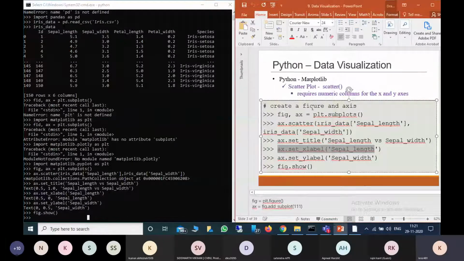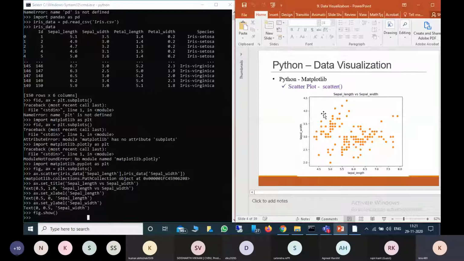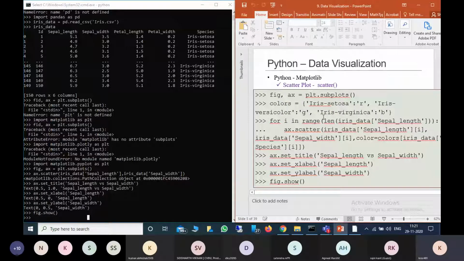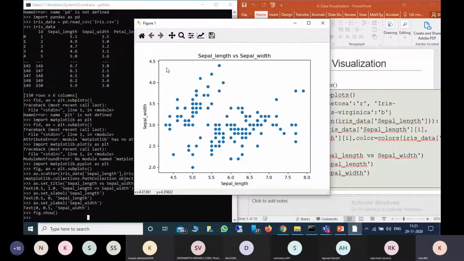Now this is how the figure looks. Now I am also doing the same scatter plot, but here I mentioned the species. There are 3 types of species: Iris setosa, Iris virginica, and Iris versicolor. So I want to provide each species as one color, because here all are the same color.